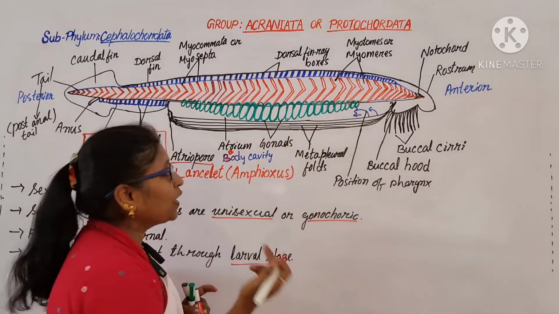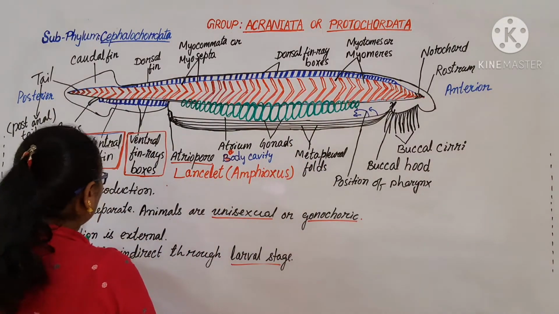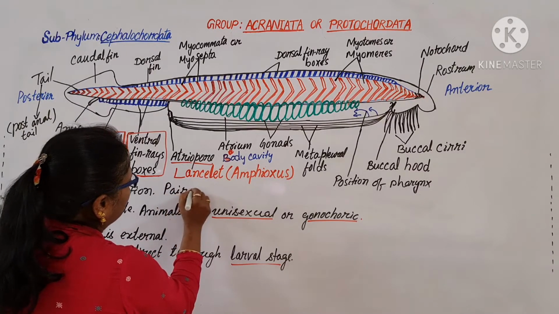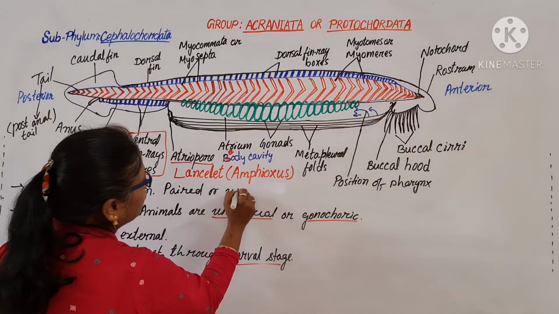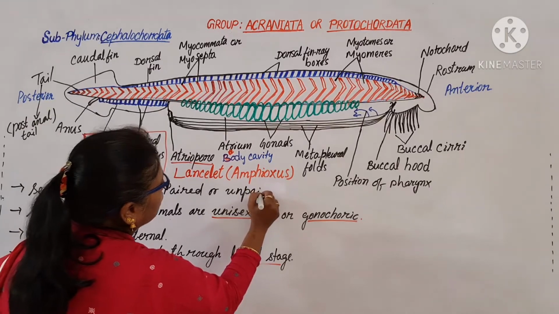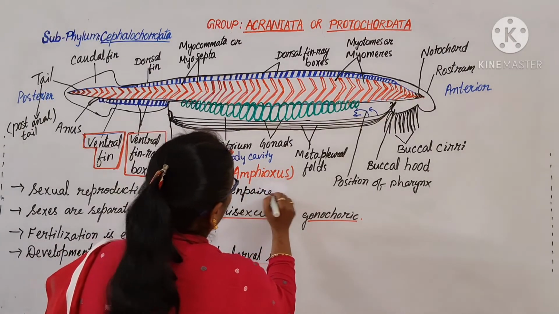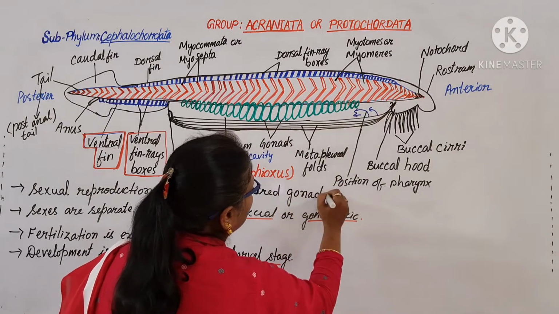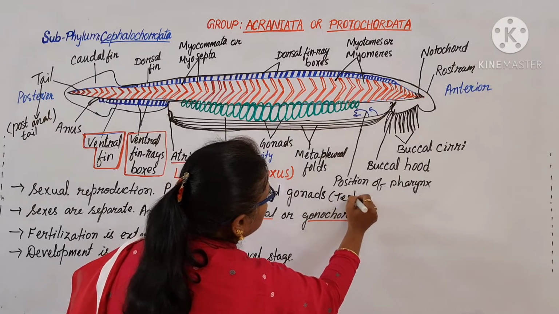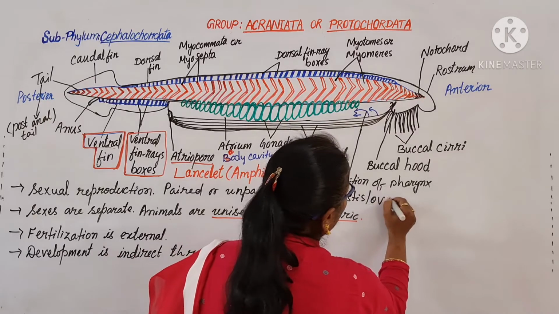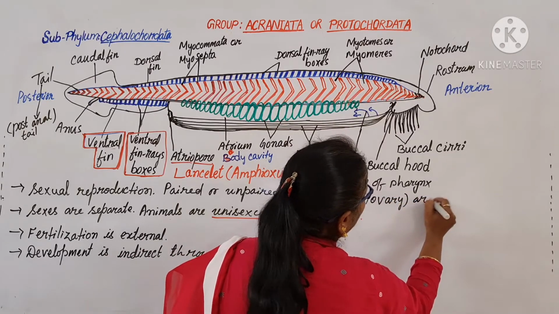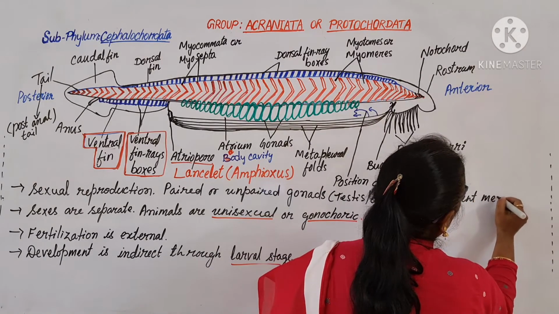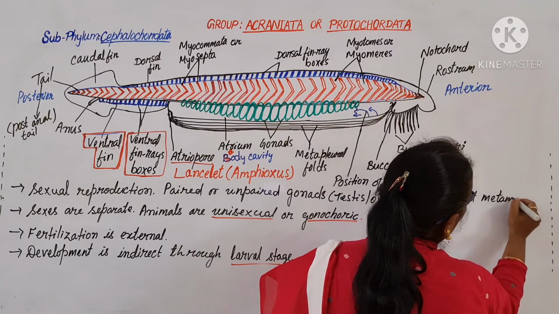Gonads are present. Gonads, paired or unpaired, means testes or ovary, present metamerically in the segments.